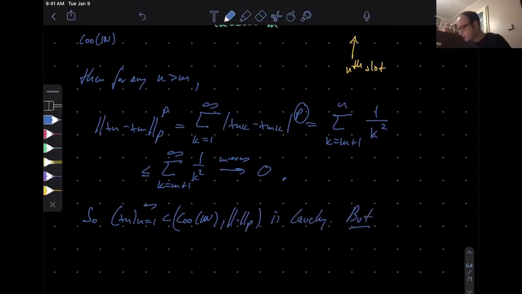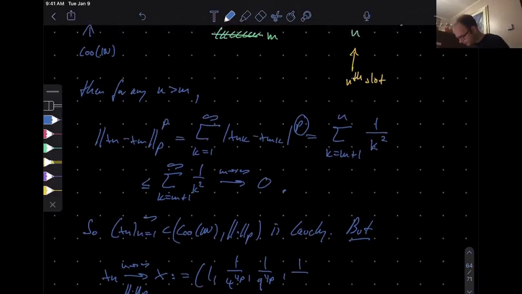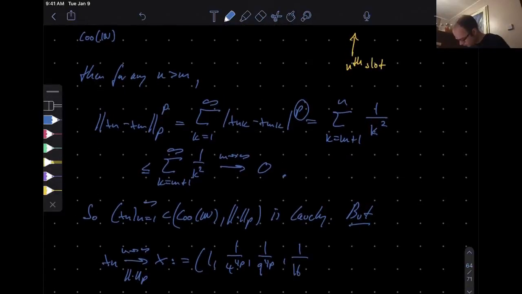But I claim xn as n goes to infinity in the p norm converges to the following object: 1, 1 over 4 to the 1/p, 1 over 9 to the 1/p, 1 over 16 to the 1/p, and it doesn't terminate, right?